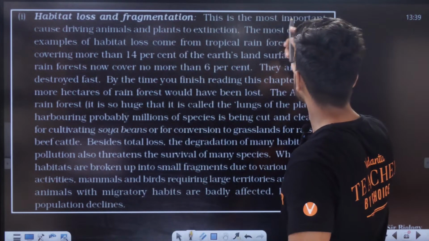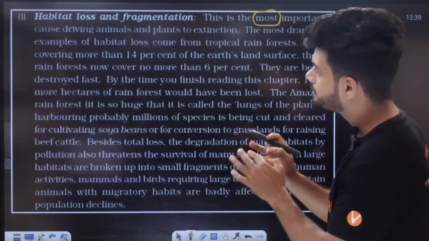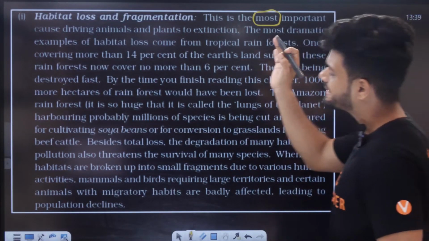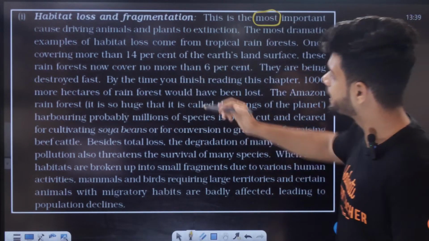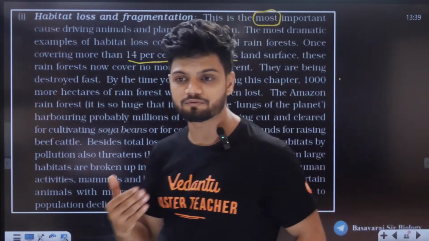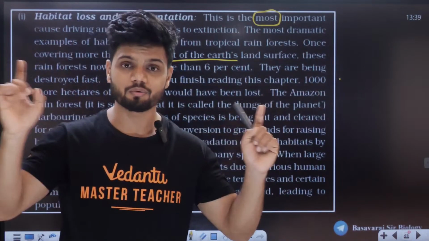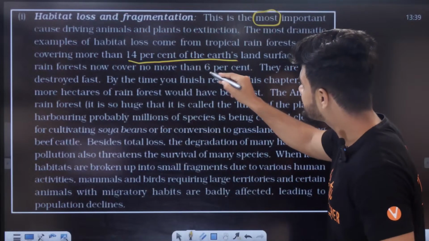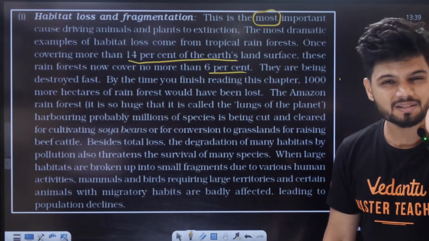This is the most important, very important line. It is the most important cause of driving animals and plants to extinction. The most dramatic example of habitat loss comes from the tropical rainforest, once covering more than 14% of Earth's land. Students, the tropical rainforest was once 14% of the entire Earth. From 14% we have brought it to 6%. 14% of forest became just 6% right now.